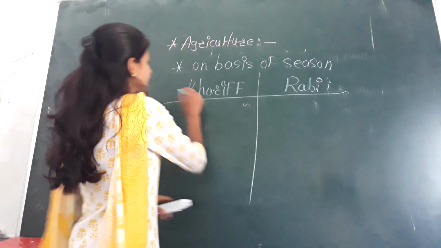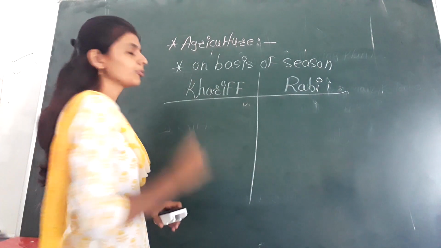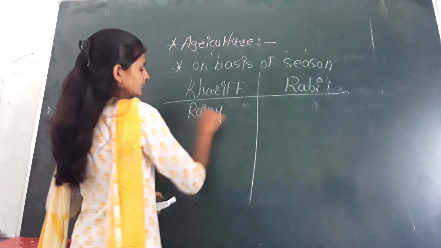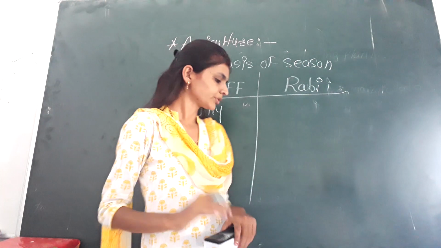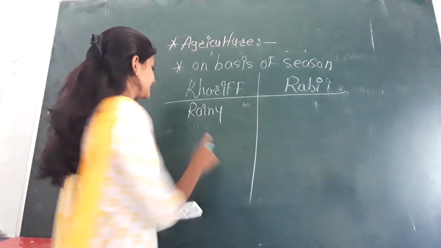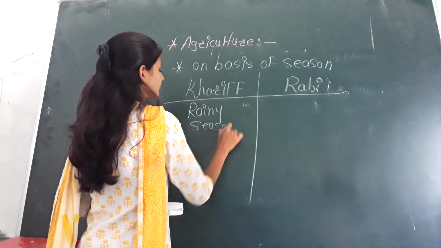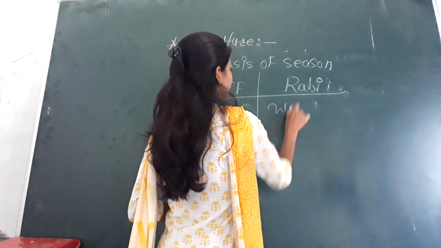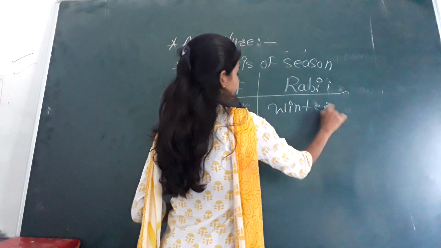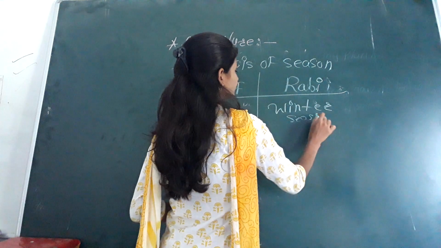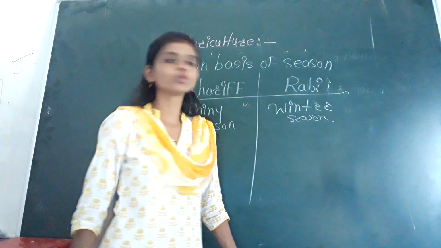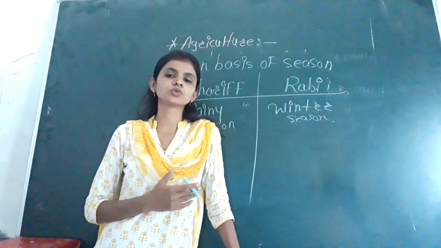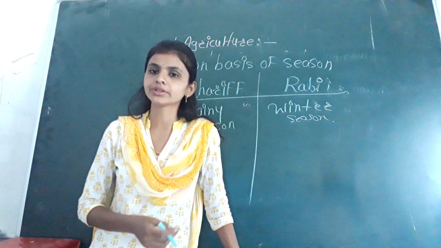So kharif crop is grown in a rainy season, from June to September, and the rabi crop is grown in a winter season, from November to January.